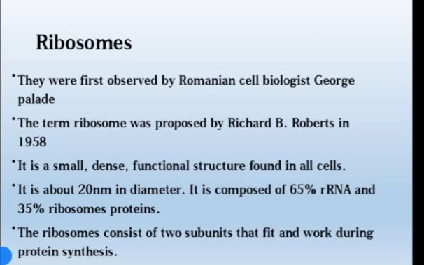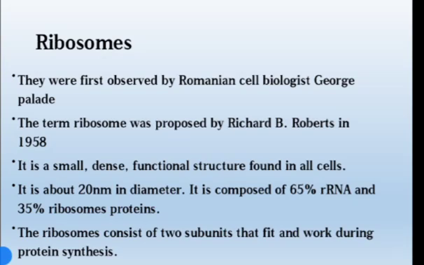It is about 20 nanometer in diameter. It is composed of 65% rRNA, that is ribosomal RNA, and 35% proteins. The ribosomes consist of two subunits that fit together and work during protein synthesis.